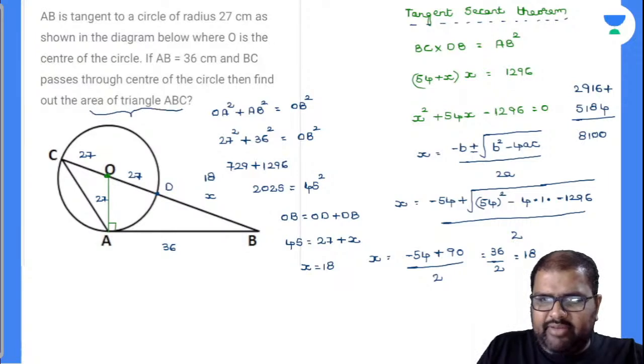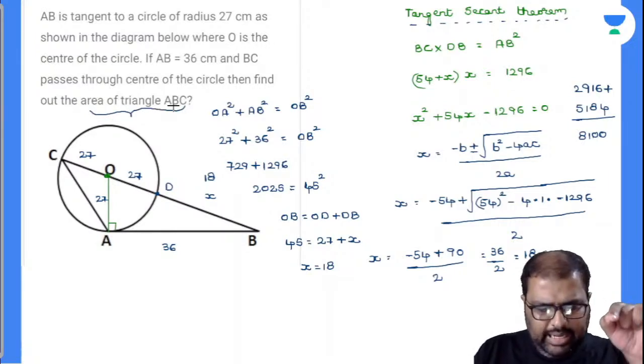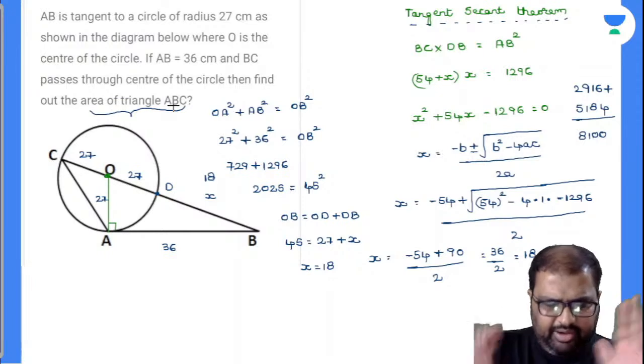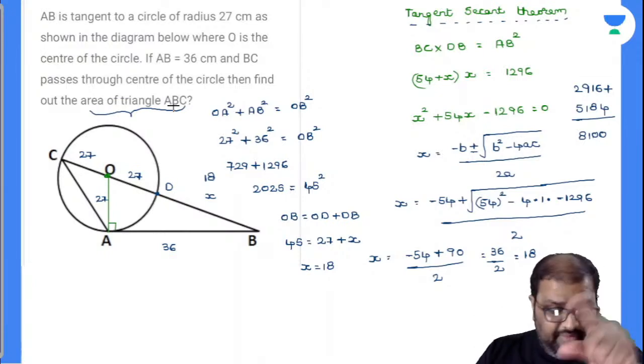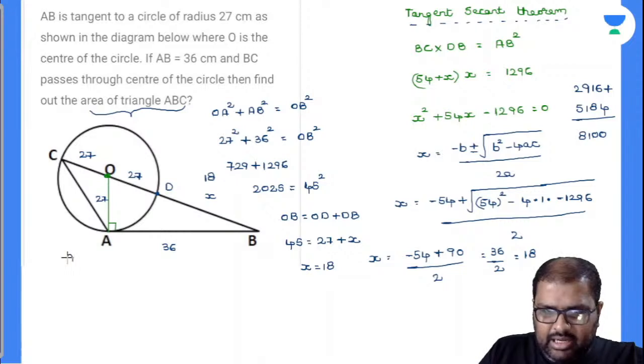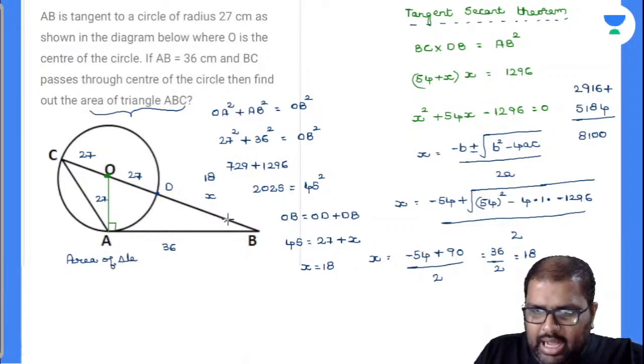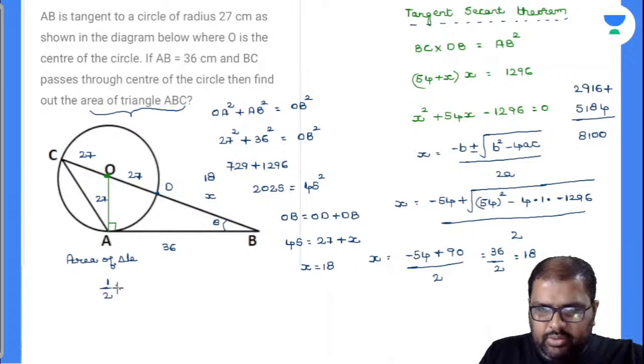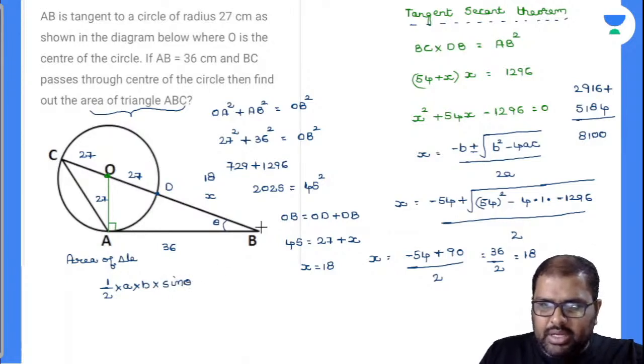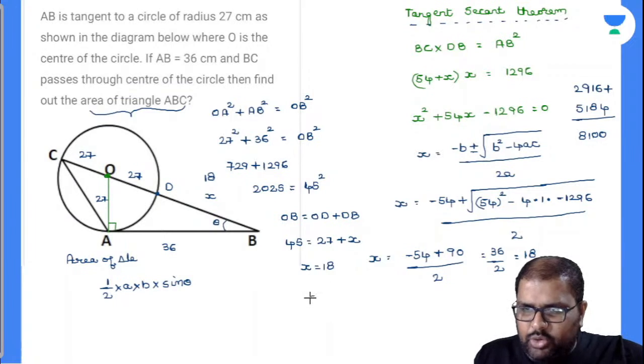How to find out the AC value there? Is there a need to find out the AC value? There is no need to find out the AC value, beta. Now we have a formula for the area of the triangle. See here, I can do like this. If I know an angle and the sides attached to that angle, area of the triangle will be equal to half into AB into sine theta. Now you should know the angle B value there.